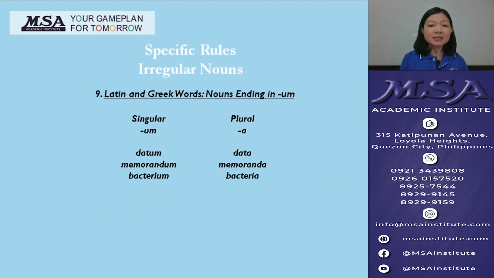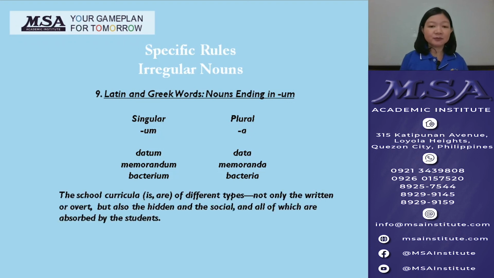Ninth is the noun ending in um in singular becoming a in plural. For example, datum becoming data. What is the correct verb in this sentence? The school curricula are of different types, not only the written or overt, but also the hidden and the social, and all of which are absorbed by the students. Curriculum singular becomes curricula or curriculums plural, so curricula take the plural verb.